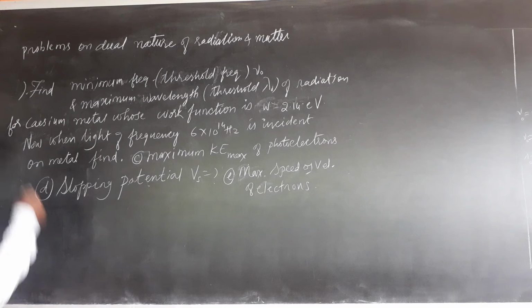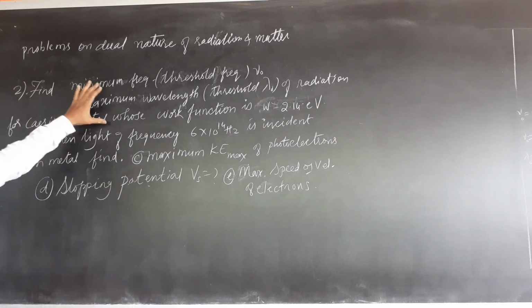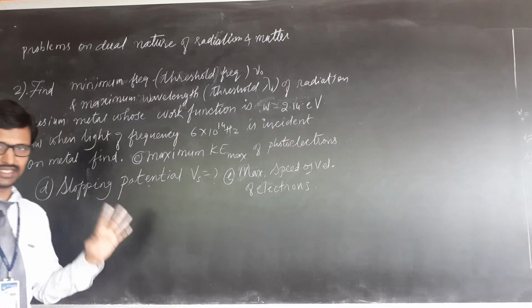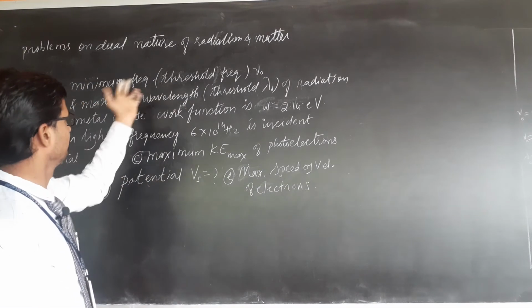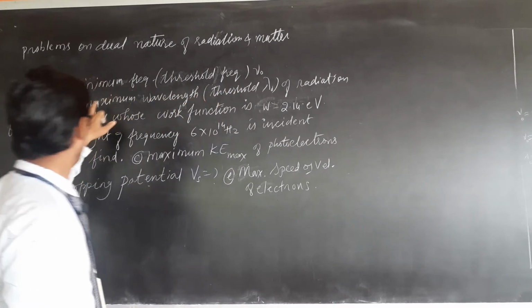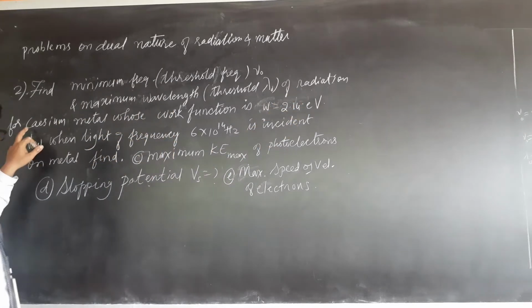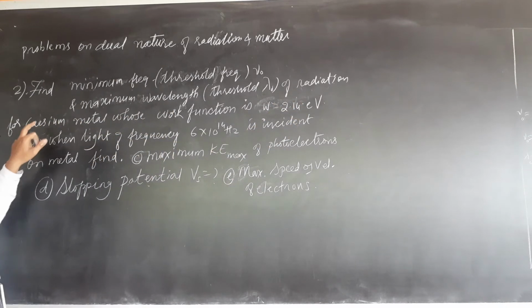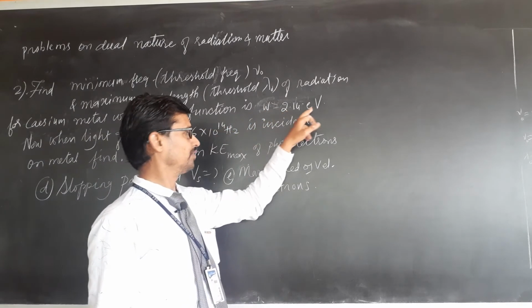Well, children, second problem of dual nature of radiation and matter. Again, same problem is given. First part same, second is different but very easy only. See, minimum frequency means threshold frequency. For simplicity, I have given this. Nu naught and maximum wavelength, that is lambda naught of a radiation for cesium metal, which metal? Cesium metal, whose work function W is equal to 2.14 electron volt.